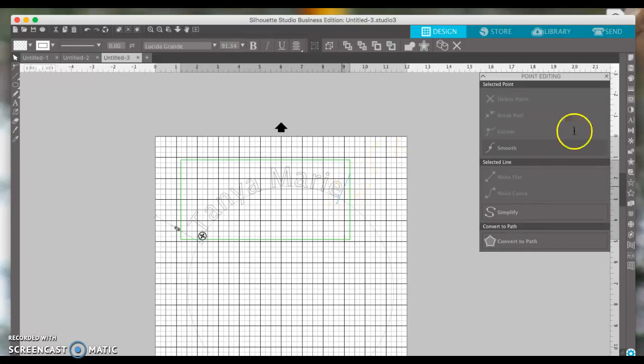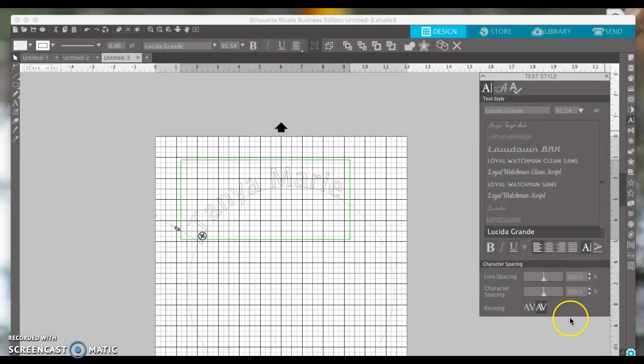You can actually change the size of the text right here. So you can make it 100. So you can change it. You can do it up here too.